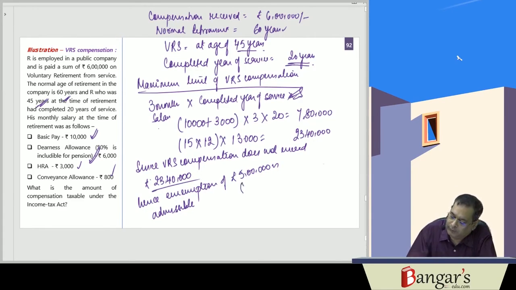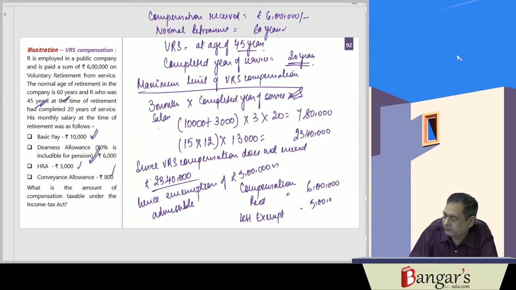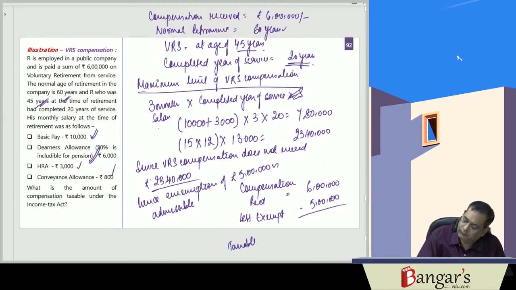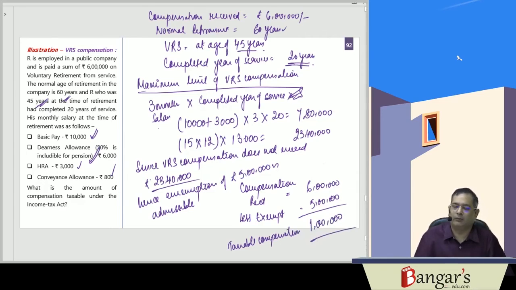So compensation received is how much? 6 lakhs, less exempt 5 lakhs, taxable compensation is 1 lakh rupees. So they are asking how much of the amount of compensation is taxable. Here 1 lakh rupees will be taxable.